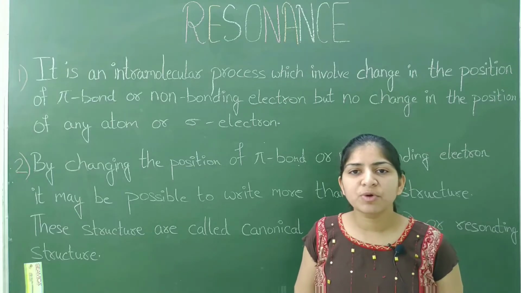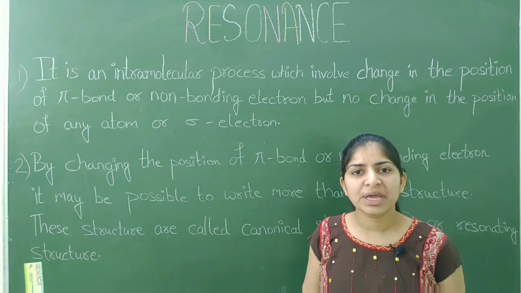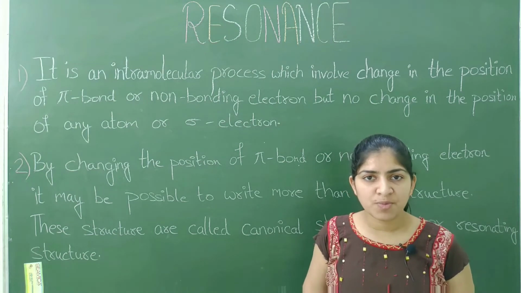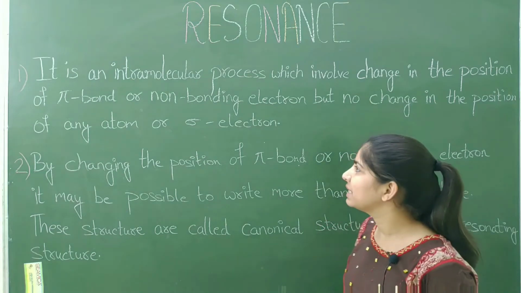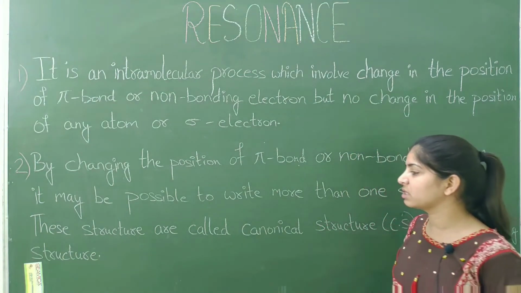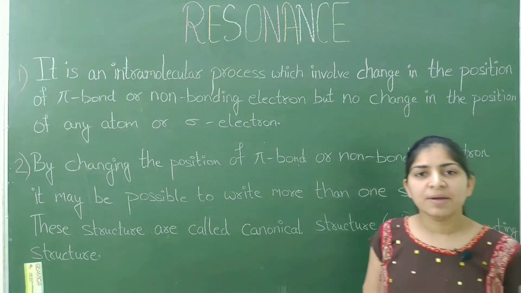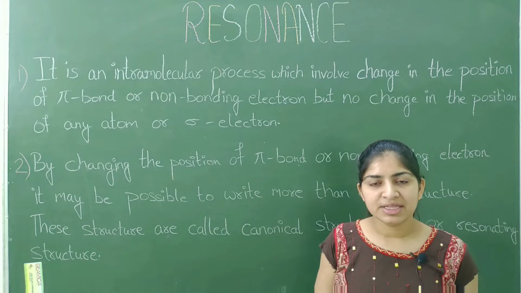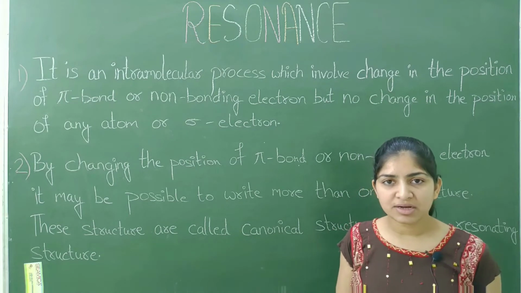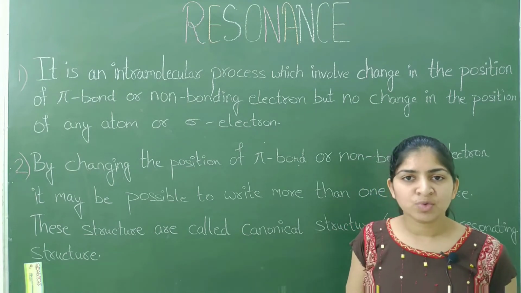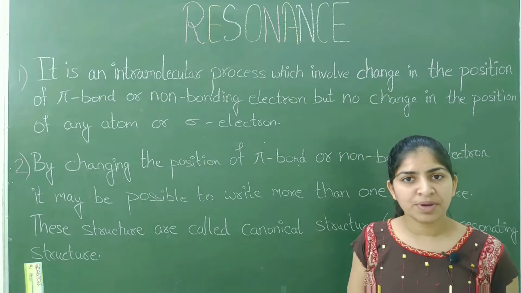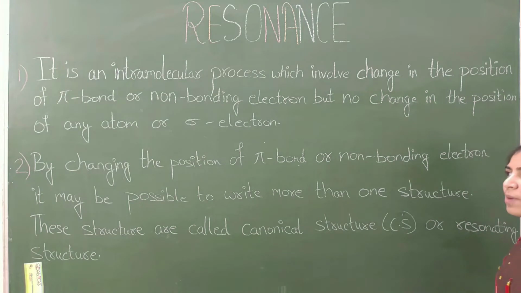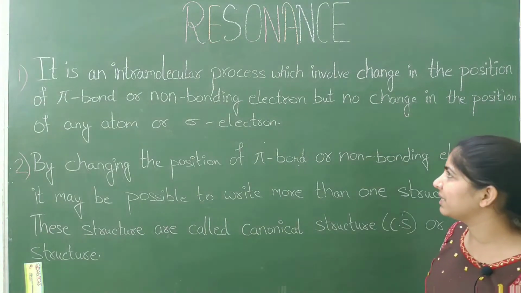Hello students, welcome to iOTA Institute Online. Today I am going to discuss resonance. So let us discuss a few points about resonance. It is an intramolecular process. Intramolecular means within a molecule. For example, we have propene. Then the resonance will occur between the atoms which are present in the propene molecule, which involves a change in the position of pi bond or non-bonding electron.